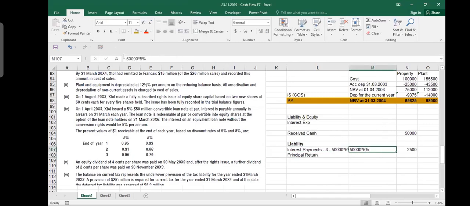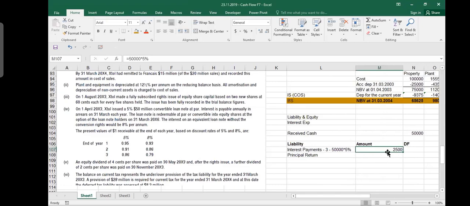And here I will do like this. Here, this is what I need to pay. So this is my interest amount. And here is my discount factor, because I need to find out the discount factor. So I need to pay 2.5 million, 2.5 million, 2.5 million for the next 3 years. So now I need the annuity factor. How much is the annuity factor for 2.5 million?